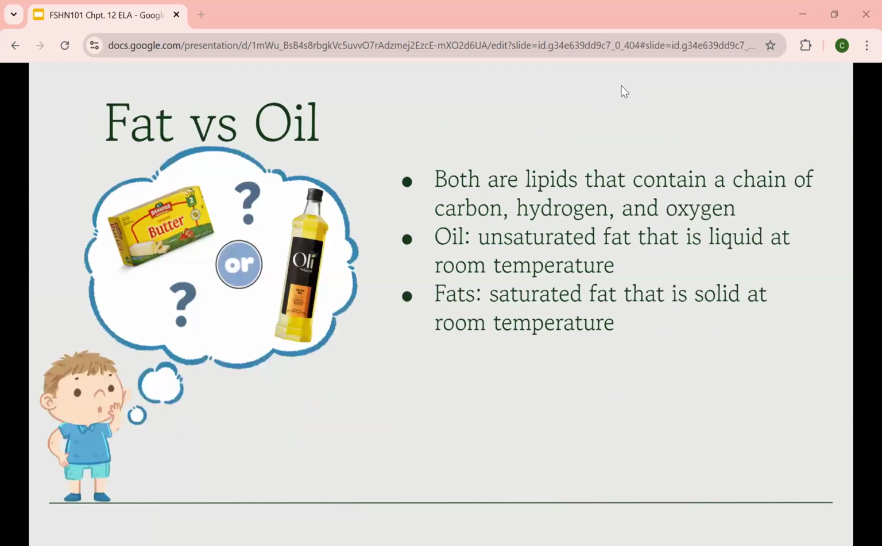Now, I would like to move on to fats versus oils. Both are lipids that contain a chain of carbon, hydrogen, and oxygen, but the thing that makes them different are the bonds that connect these carbon molecules. Oils are considered unsaturated fats that are liquid at room temperature due to the double bonds between carbon molecules, while fats are considered saturated fats that are solid at room temperature due to the single bonds between carbon molecules.